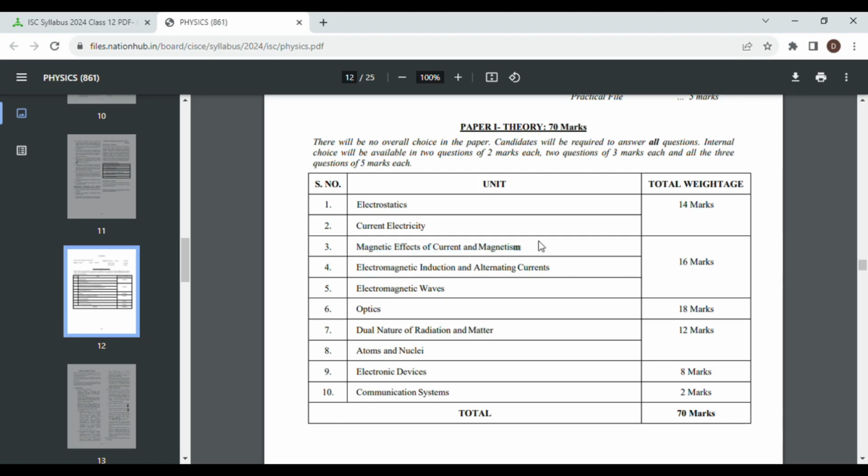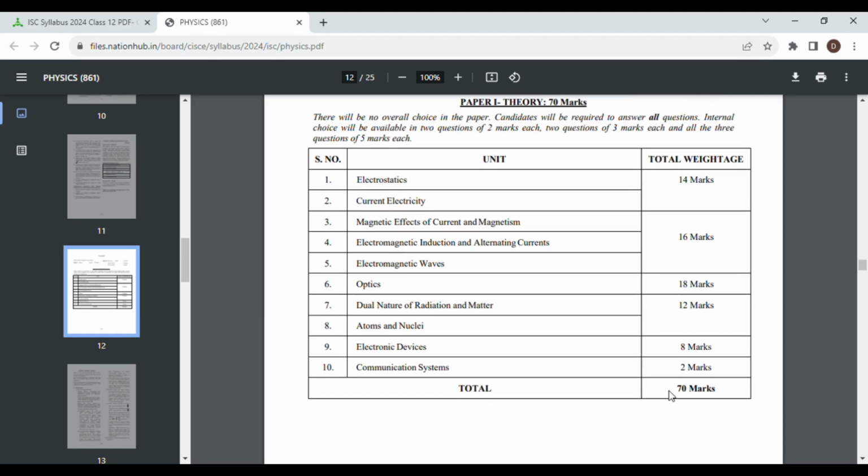But I did not say so because magnetism is a very tough unit. It is a conceptually tough unit and there are so many subtopics included here. Covering these two chapters together is far easier than covering these. So please focus on optics first, then do focus on electrostatics and current electricity, then dual nature of radiation and matter, atoms and nuclei. This unit is what we call as modern physics. Then you can do electronic devices, then come to the unit of magnetism, and at the end do communication systems. This is how you must proceed.